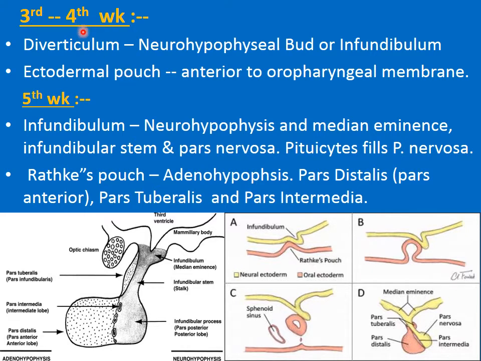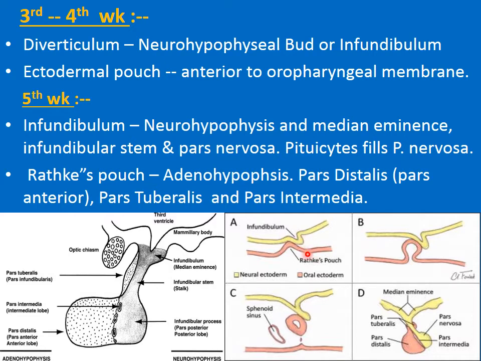Dear students, during the last days of the third week and the start of the fourth week, a diverticulum arises from the floor of the diencephalon.